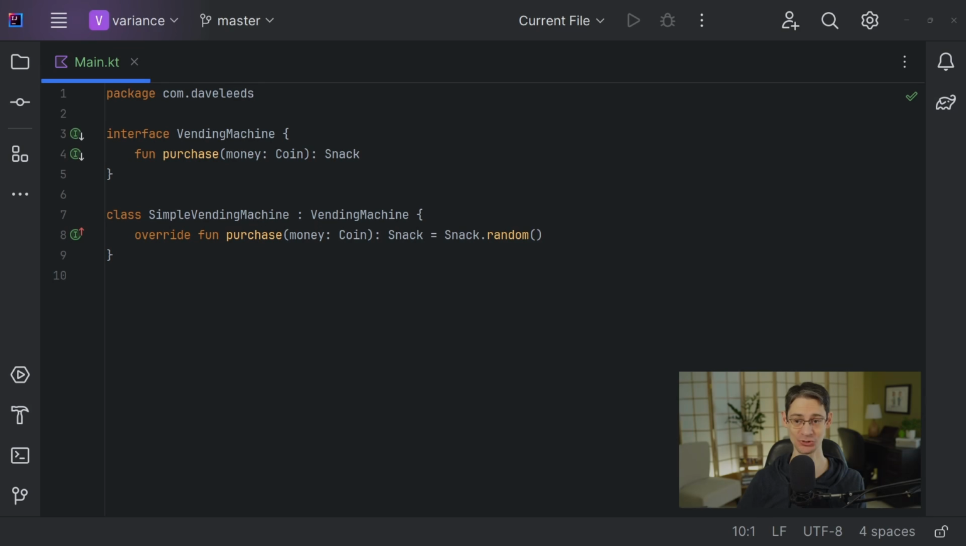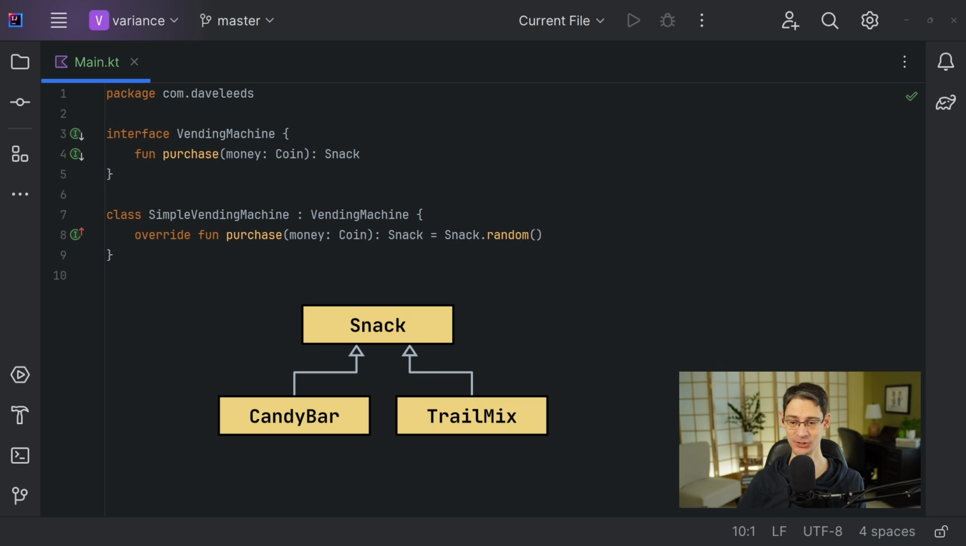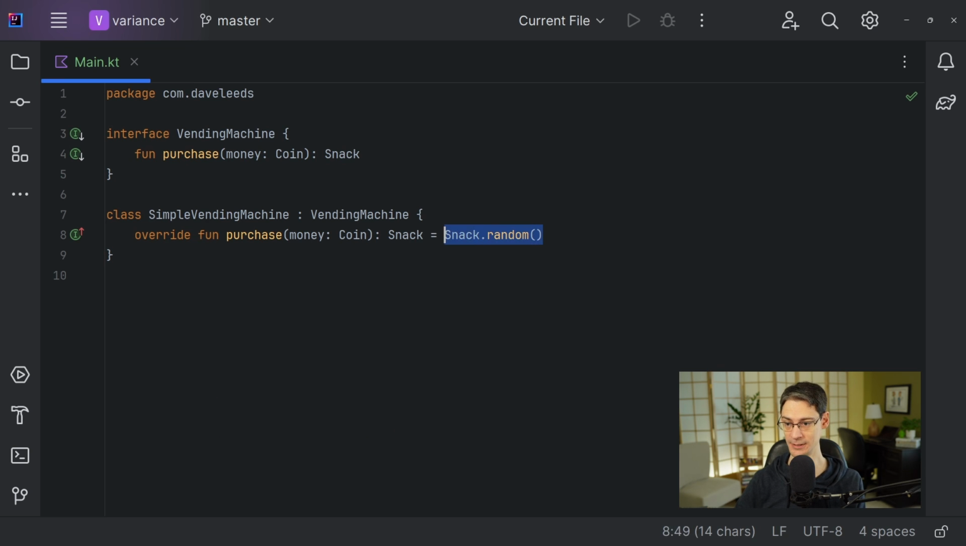To demonstrate this, let's start with the return type, which is Snack. Let's assume we have a type hierarchy that looks something like this, where the Snack.random function can return either a CandyBar or a BagOfTrailMix. So if this subtype, SimpleVendingMachine, were to always return a CandyBar, would this function still be returning a Snack? It would, because CandyBar is a kind of Snack. So instead of Snack.random right here, we could just instantiate a CandyBar directly. And we can also change this return type to CandyBar.